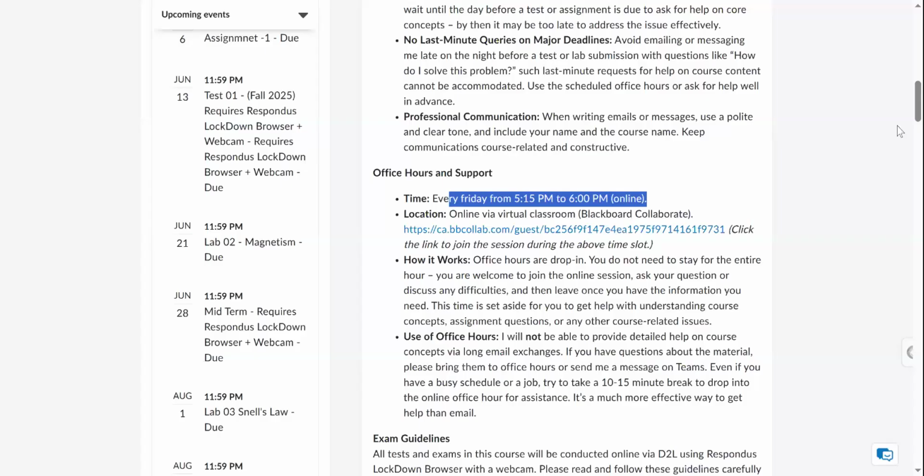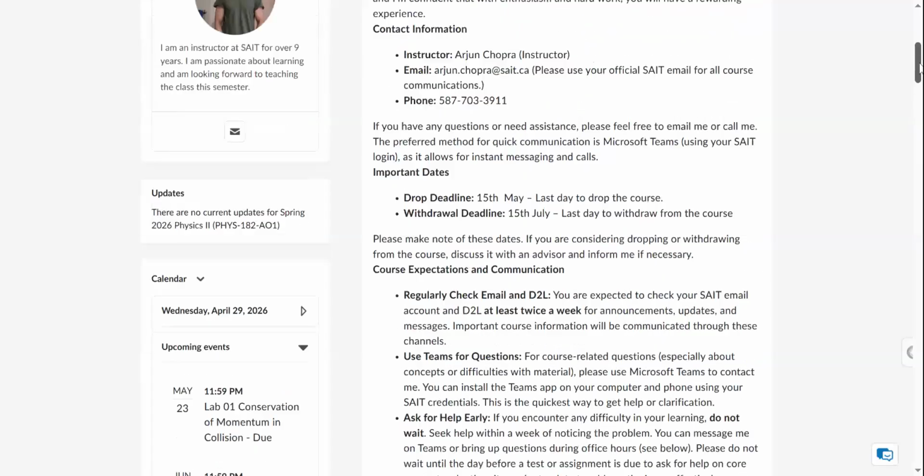For example, if someone wanted to ask how many questions are there on the exam, or what is the syllabus for test one. Although I've already provided all this information, sometimes we want a quick solution. So you can always join this session from 5:15 to 6, and I'm here, and you can ask me the question. That's about it.